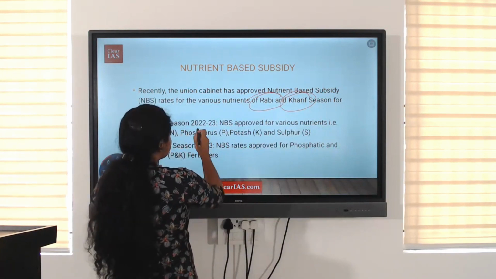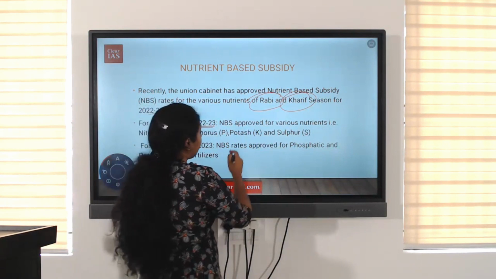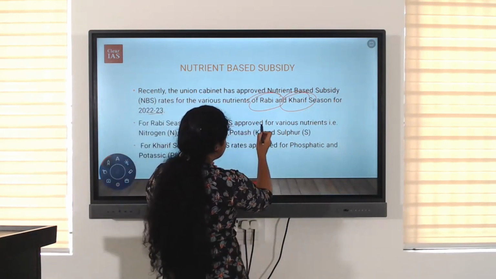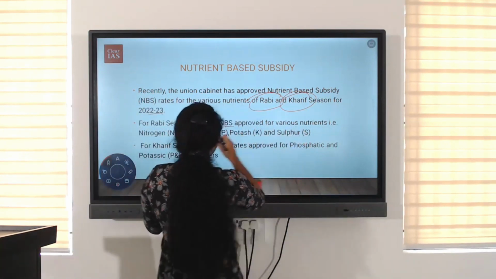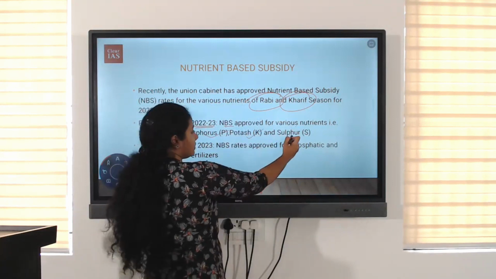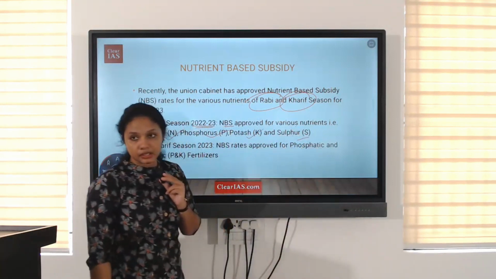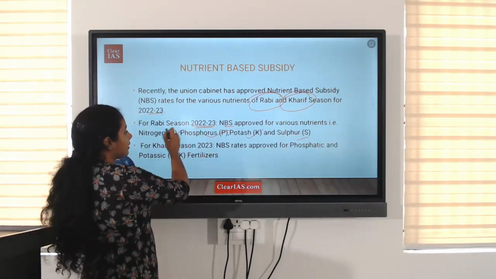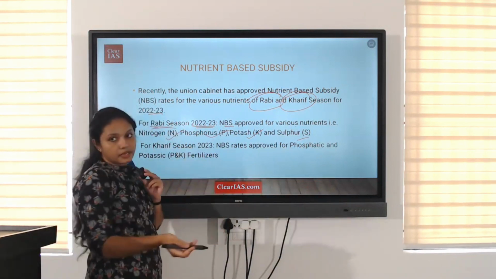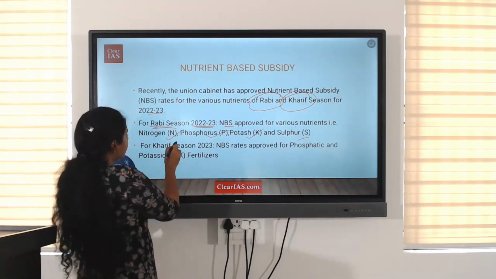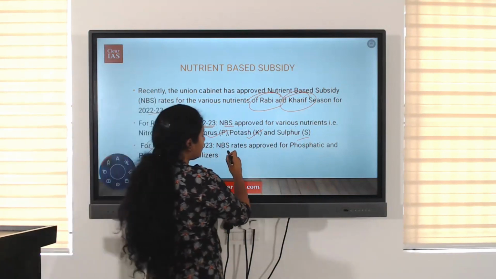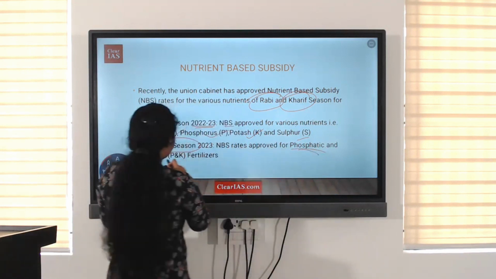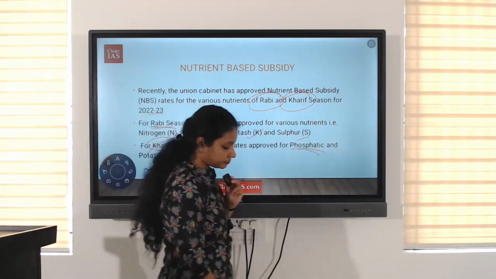For Rabi season 2022-23, NBS, or nutrient-based subsidy, is approved for various nutrients like NPK and sulfur. NPK are the primary nutrients. And also for sulfur, the Rabi season nutrient-based subsidy is approved. For Kharif season, NBS rates are approved for phosphatic and potassium fertilizers.